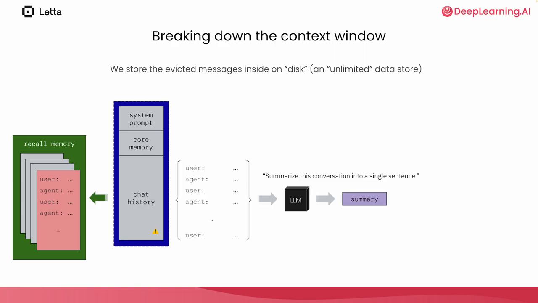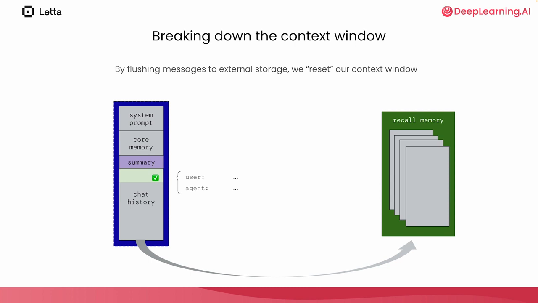Many agent frameworks have a similar technique of truncating or deleting messages from the chat history to deal with context overflow, but the messages are usually permanently deleted. In MemGPT, we never delete any messages. Instead, all of the messages that are evicted from the context window get inserted into a persistent database we call recall memory. By moving the old messages out of the chat history and into recall memory, we can free up space in the chat history while making sure that the full conversation history is always available to the agent if needed.